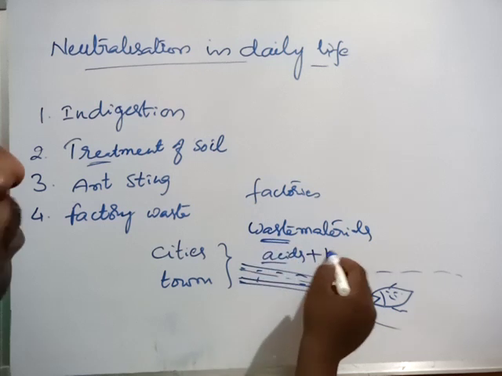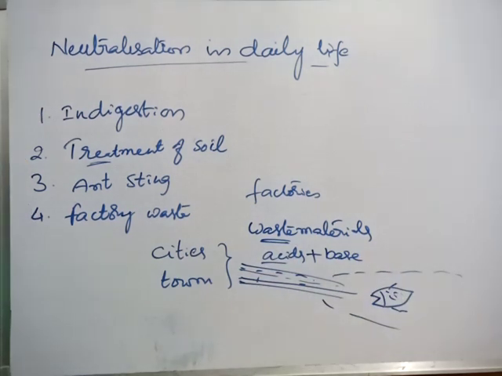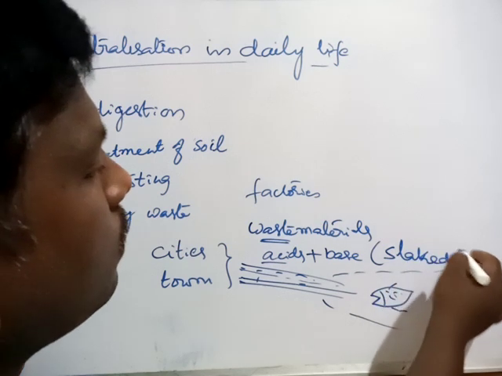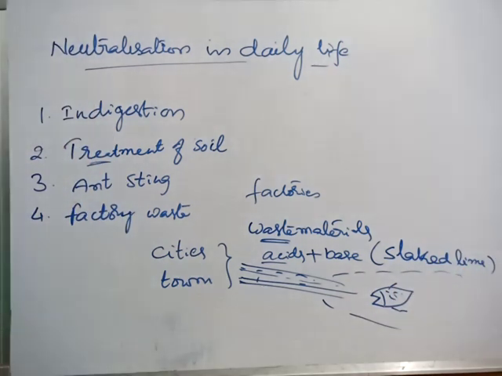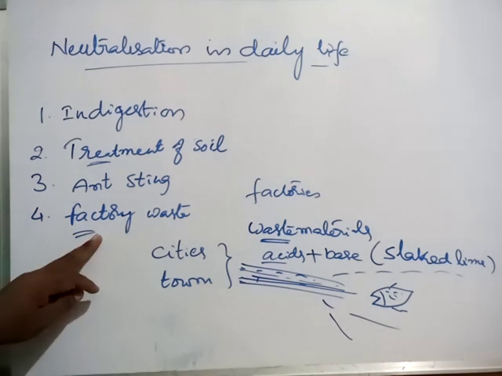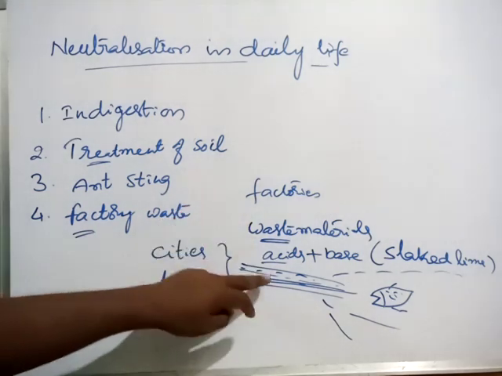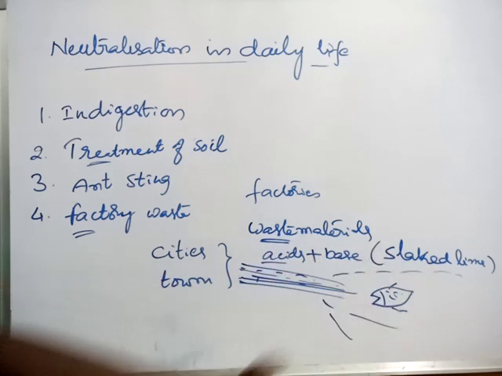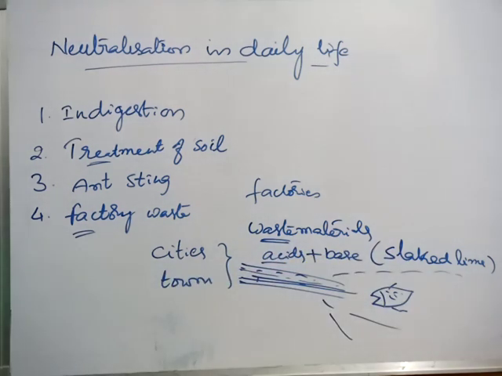So what we have to do before sending into the water bodies, we have to neutralize these waste materials by adding some basic substances. How can we neutralize? We can neutralize by adding slaked lime, etc. Then this waste material will be neutralized. Then they can pass into the water bodies. Then to some extent the aquatic life will be saved. So this is an important one. Factory waste having acidic substances should be neutralized by adding a basic substance like slaked lime. Then it doesn't have much effect on the aquatic life.